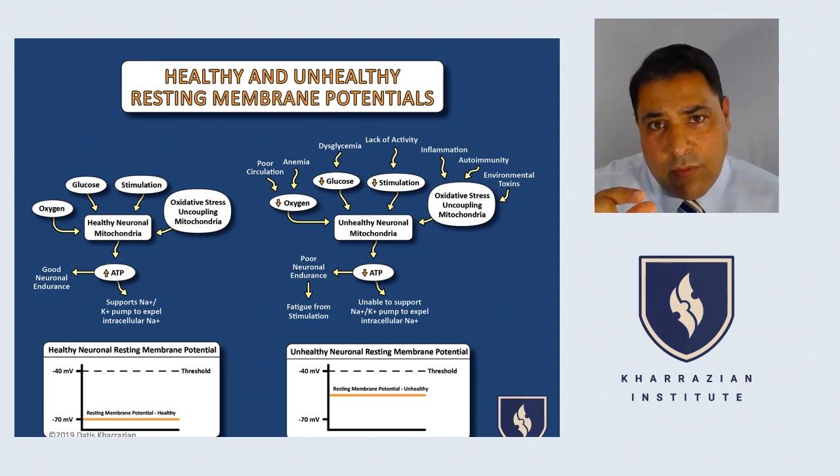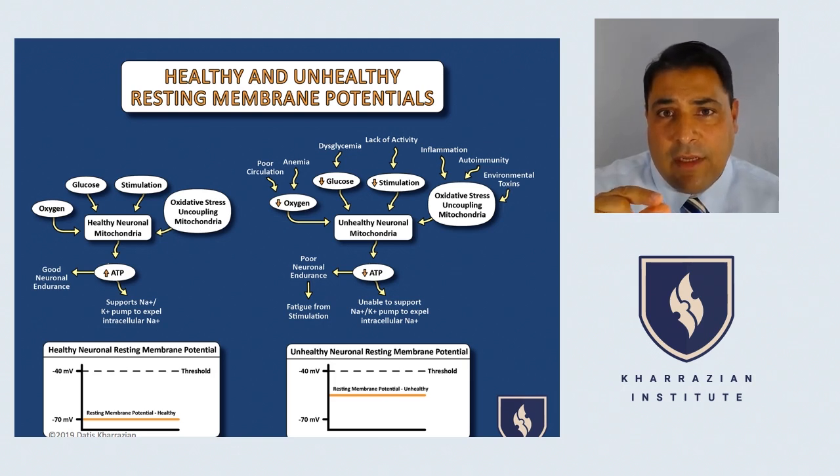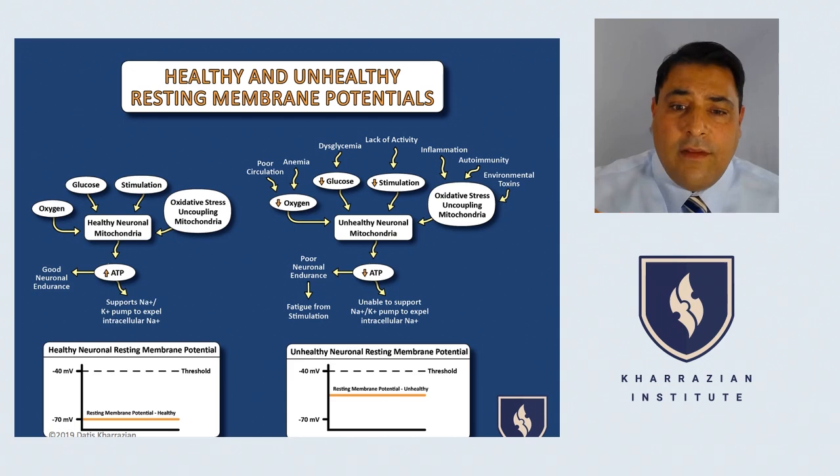Remember, what separates neurons from glial cells is that neurons, by definition, have to be cells that can generate an electrical potentiation, this discharge, this action potential. Neuroglia do not have action potentials. Neuroglia are really immune cells. One of the things we see when neurons are unhealthy is that they have less ATP, and because of the reduced ATP levels, the resting membrane potentials of neurons become much closer to threshold.